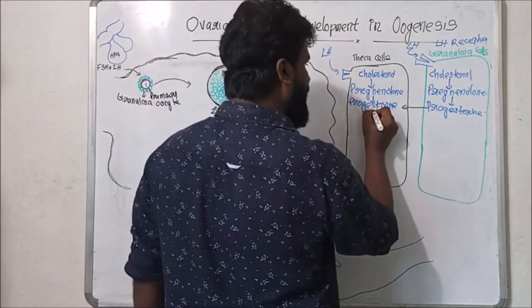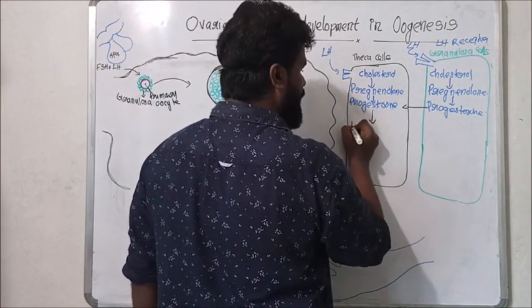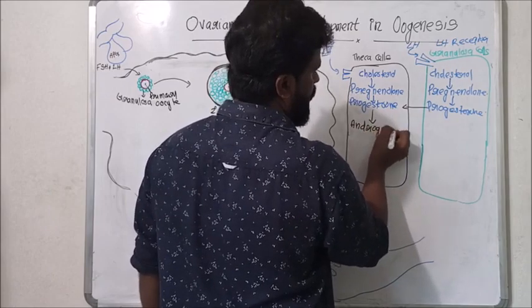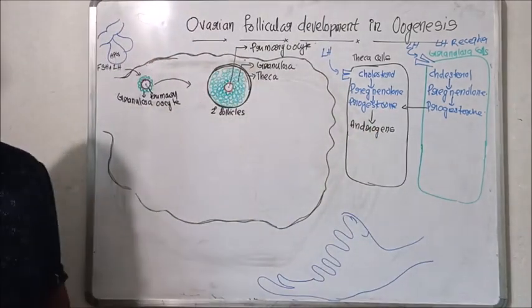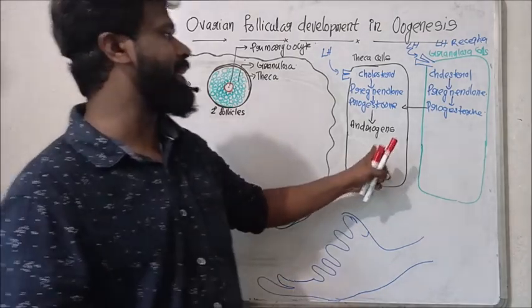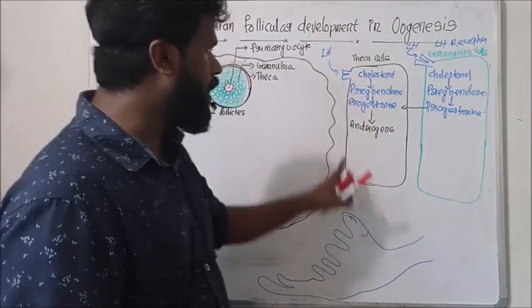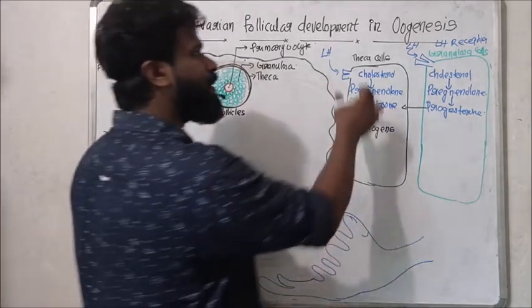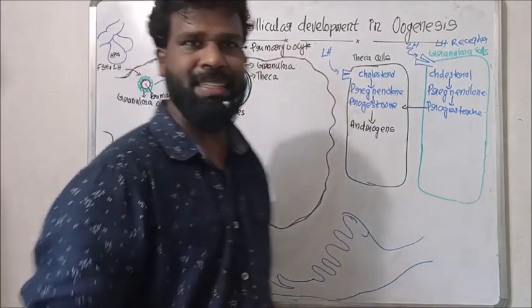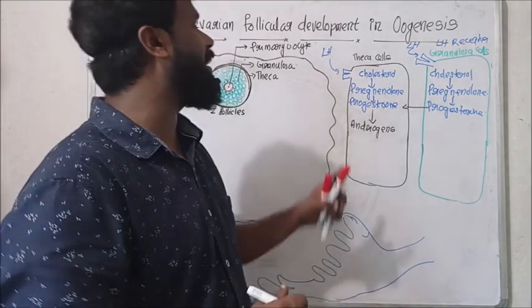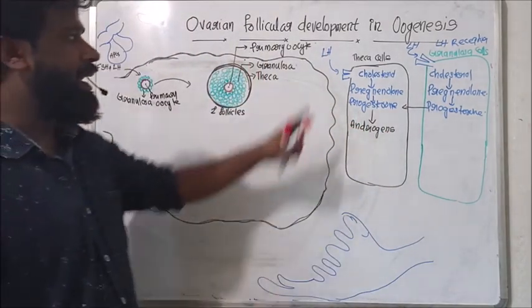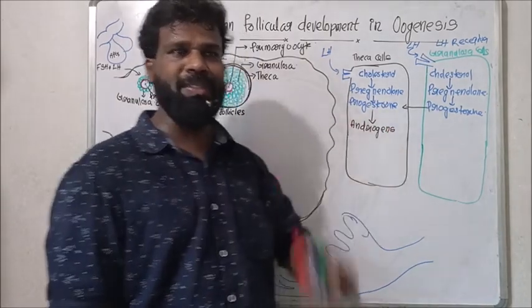Within the theca cell, progesterone is converted to androgens. Under the stimulation of which hormone? LH. So LH stimulates the production of androgen in the theca cell.